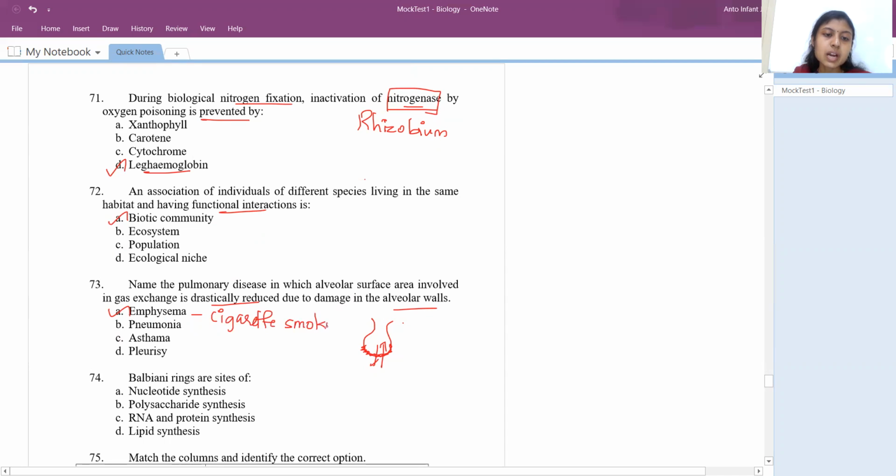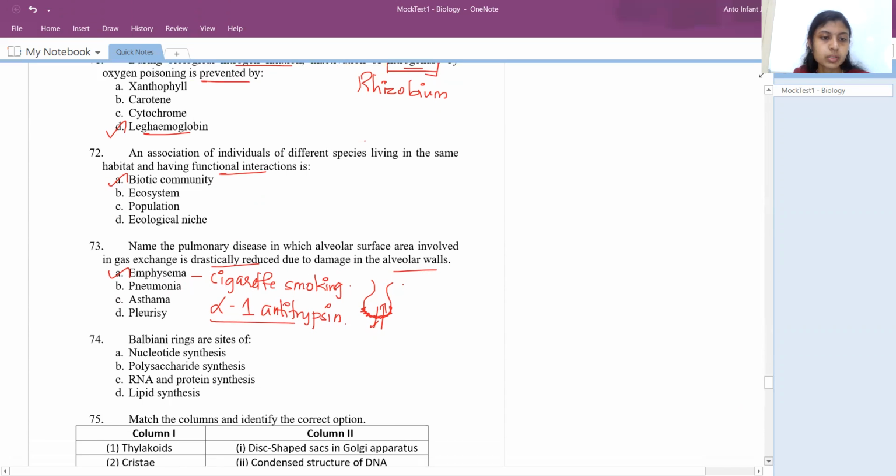And we'll connect this with another chapter, which comes in the 12th portion. This emphysema can be treated by a substance which is alpha-1 antitrypsin. In the strategies for enhancement in food production chapter, you will have this term, alpha-1 antitrypsin is used to treat emphysema. Okay, so whenever you study such things, try to connect all the points related to it.